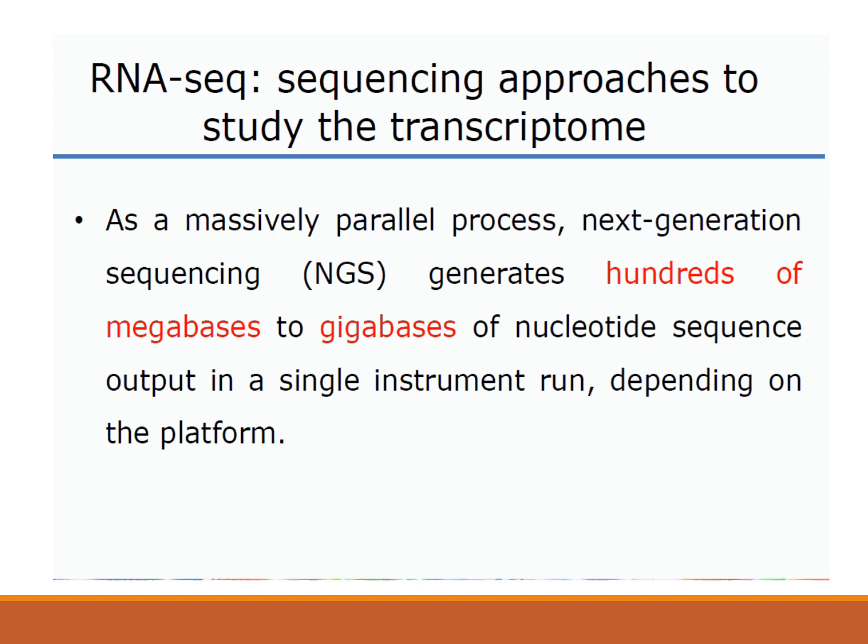So in the sequencing based approach, generally next generation sequencing is used. Now this next generation sequencing, like Roche 454 or SOLiD sequencing or Illumina sequencing, these are some of the platforms which can generate hundreds of megabases to gigabases of nucleotide sequence as output. And they can be used for this transcriptome analysis.